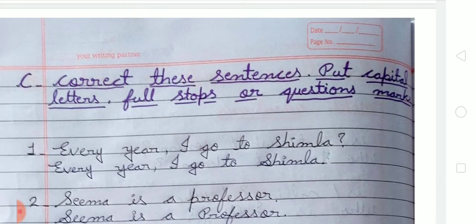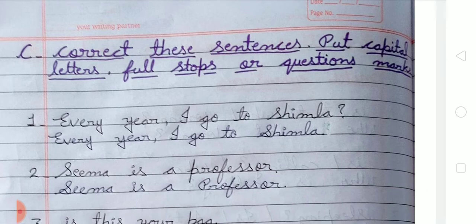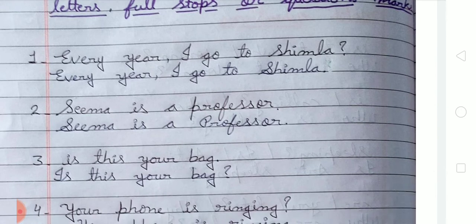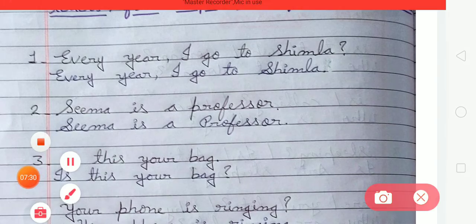The next is exercise C. What will we do in exercise C? Correct these sentences, put capital letters, full stops or question marks. So according to the given sentences, we have to rewrite these words by using capital letters and full stops or question marks. Okay, so in number 1, every year I go to Simla. We have to put a full stop because this sentence is not asking a question, so we do not put a question mark at the end of this sentence. So we have to write, every year I go to Simla, and put a full stop.